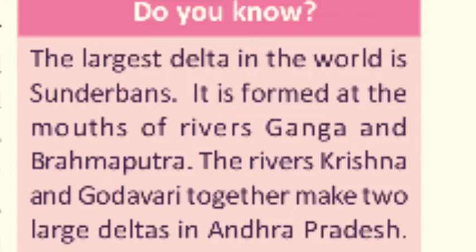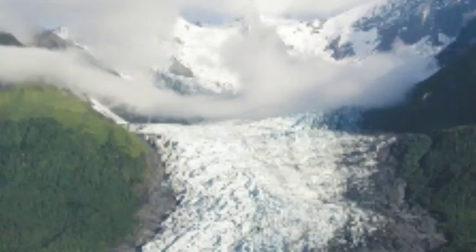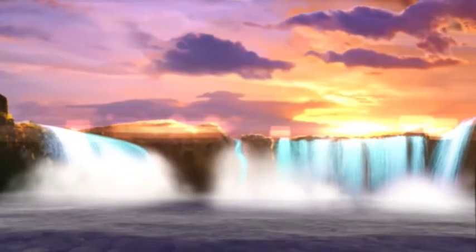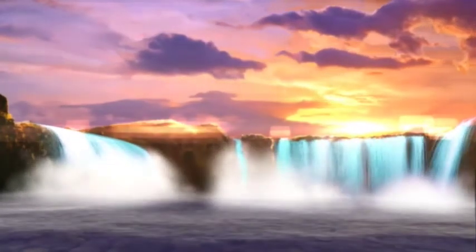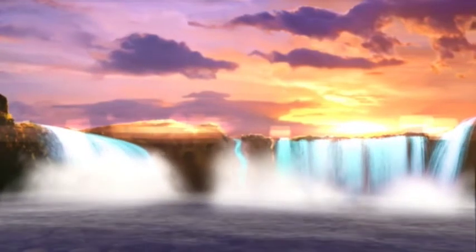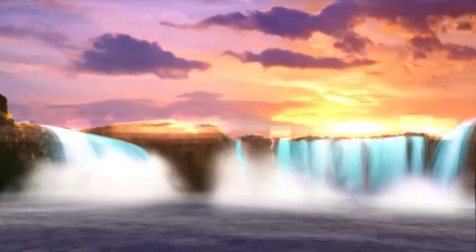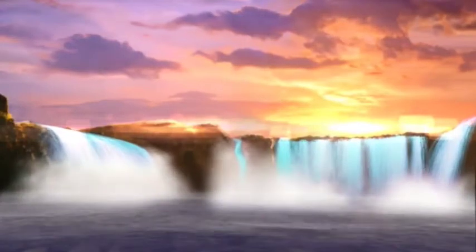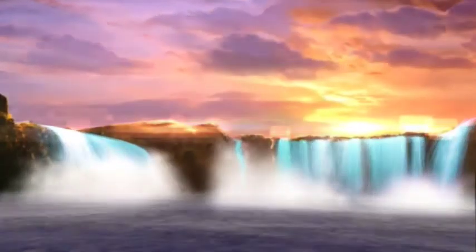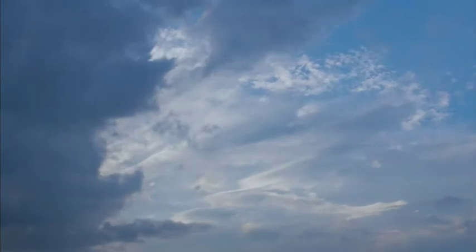Work of glaciers. What are glaciers? What is the structure of glaciers? The shape of a glacier valley is the English letter U. Already you know that V-shaped valleys are formed by rivers and U-shaped valleys are formed by glaciers. In very cold regions like the Himalayas or the Alps in Europe, it snows heavily.